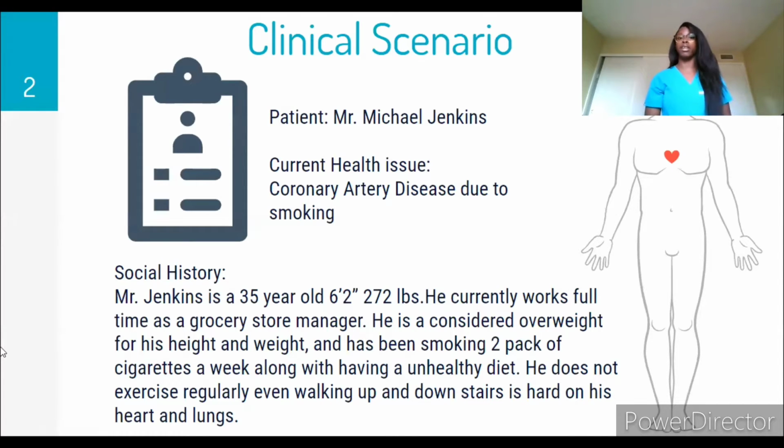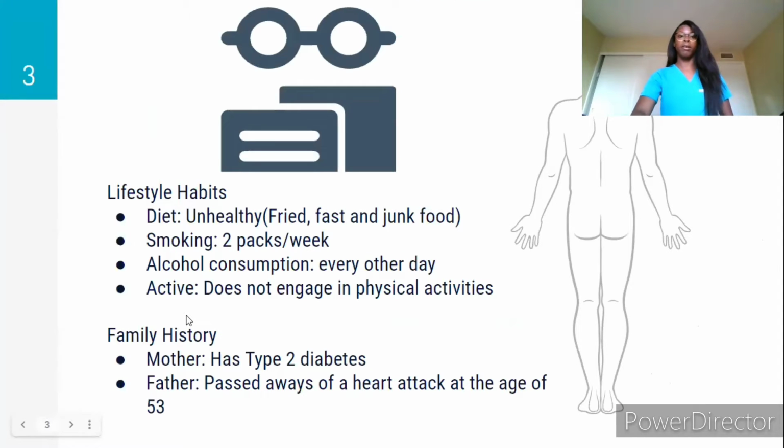He has been smoking 2 packs of cigarettes a week, along with having an unhealthy diet. He does not exercise regularly, and even walking up and down stairs is hard on his heart and lungs. A little bit about his lifestyle habits. His diet is unhealthy, so that includes fried food, fast food, and also junk food. He has been smoking 2 packs of cigarettes a week, like I said, in his social history.